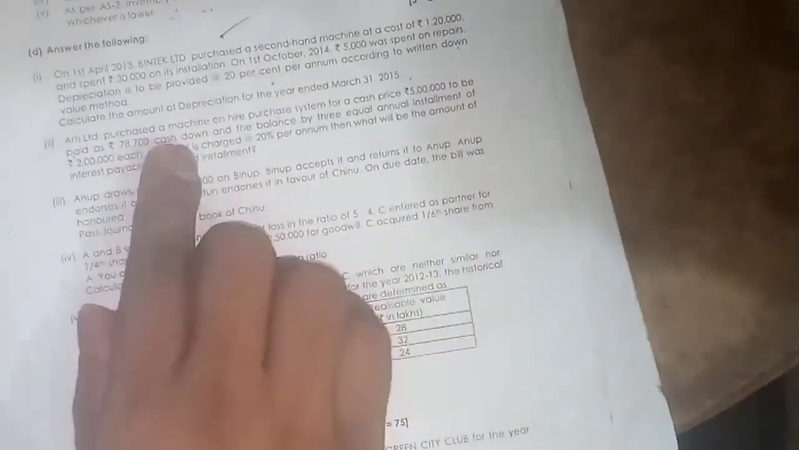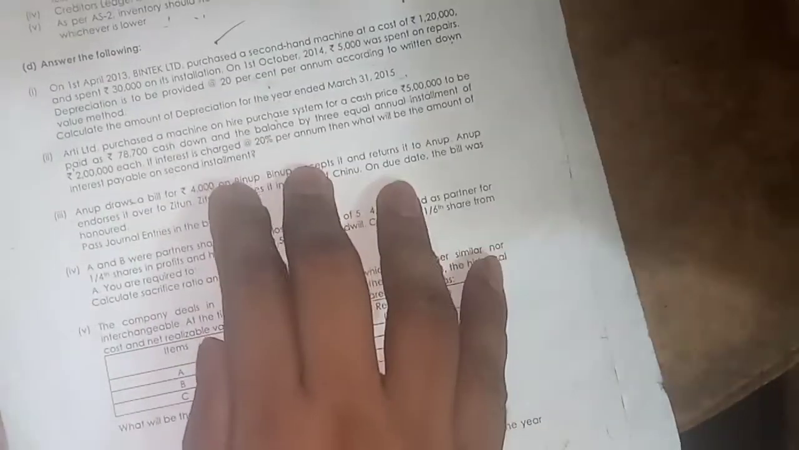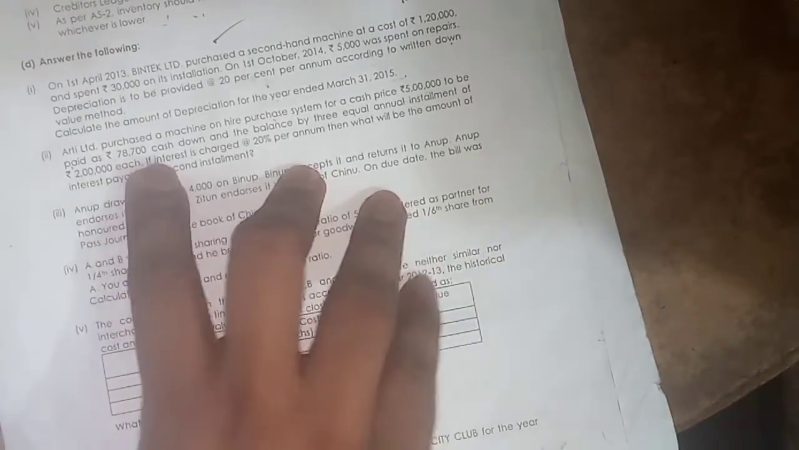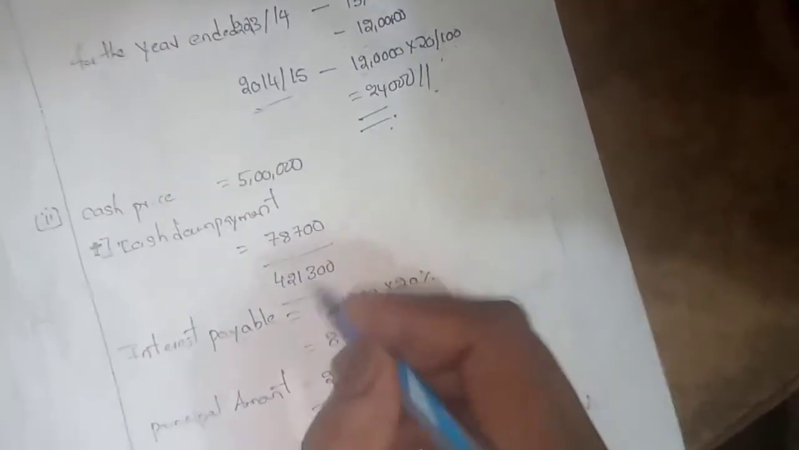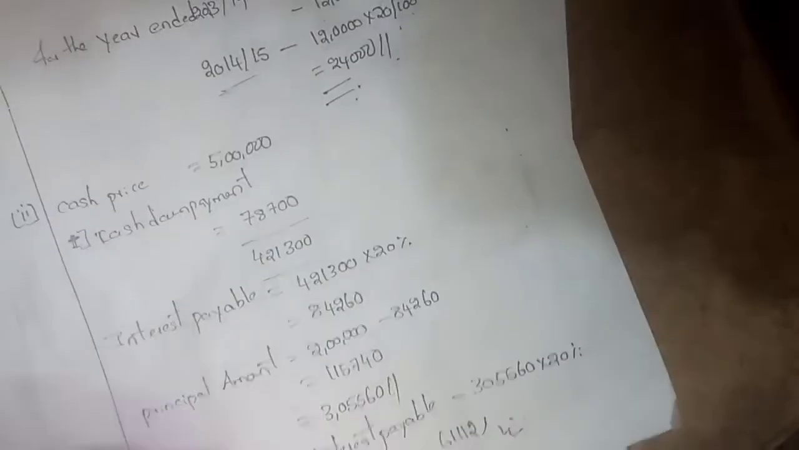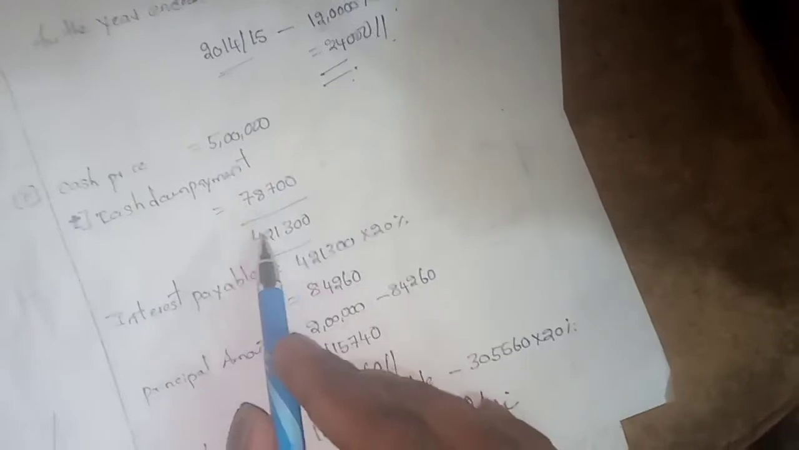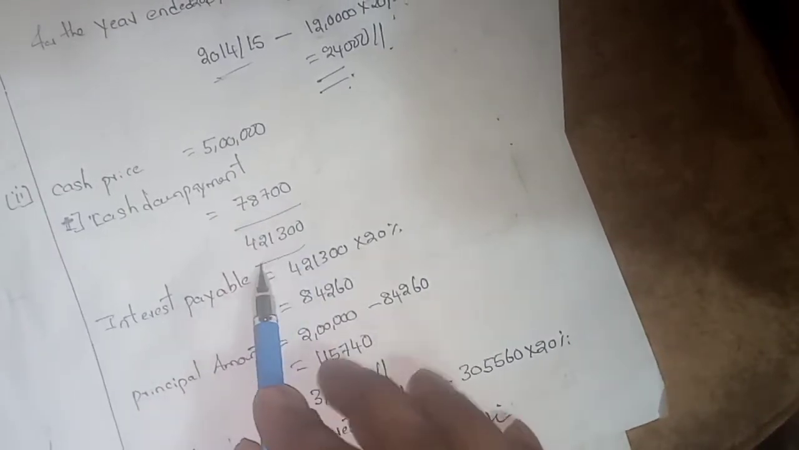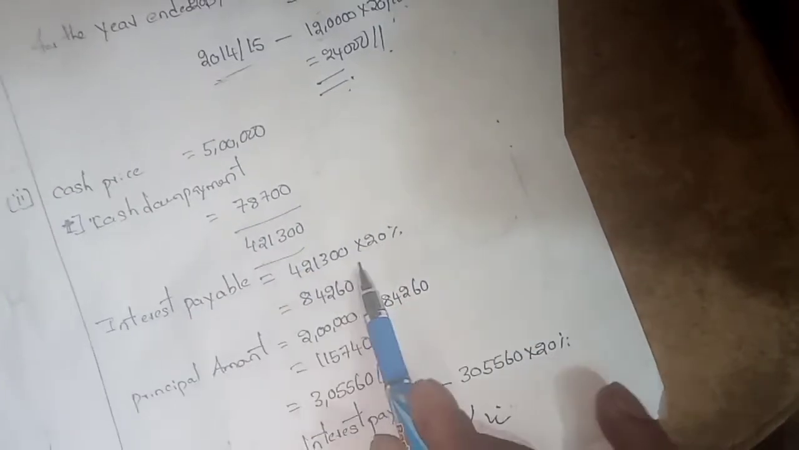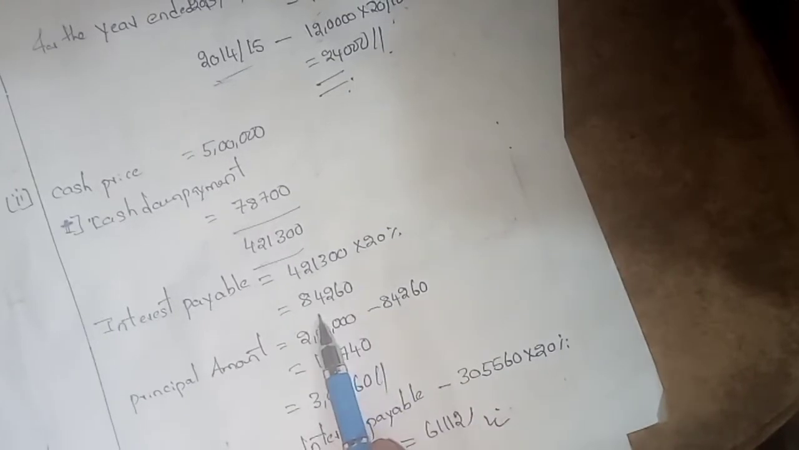So Aarti Limited purchased a machine on hire purchase system for a cash price of 5 lakhs, to be paid as 78,700 cash down and the balance in 3 equal installments. So first of all, the cash price is given; let's subtract the down payment. So minus down payment, 78,700, that is 4,21,300. Interest at 20%, that is 84,260.